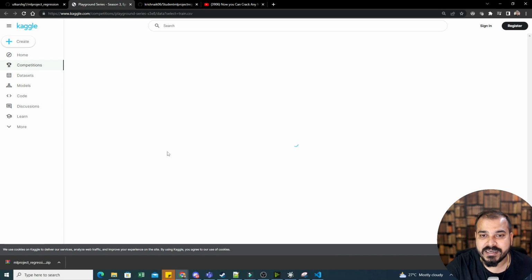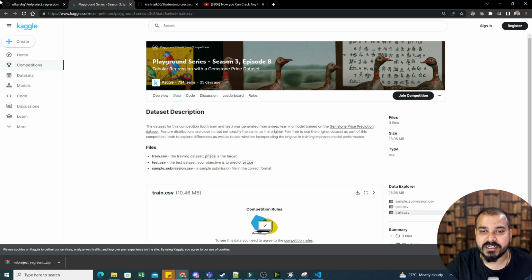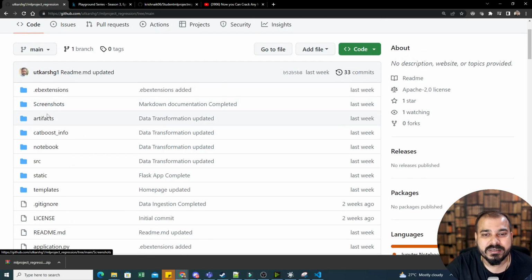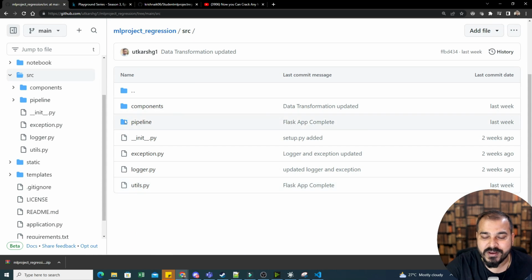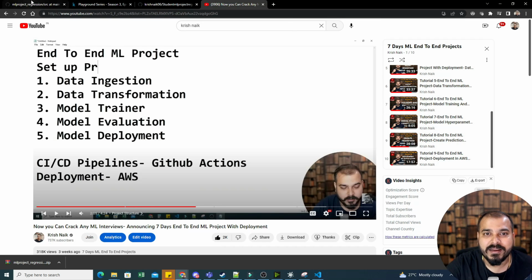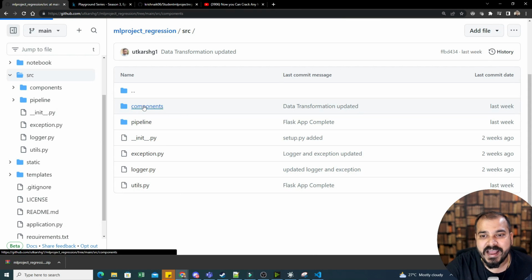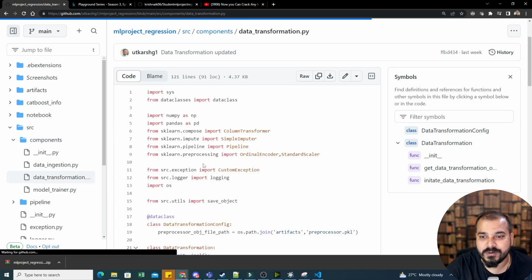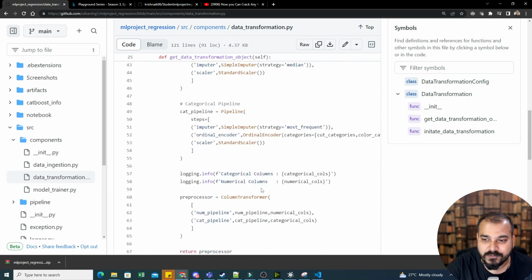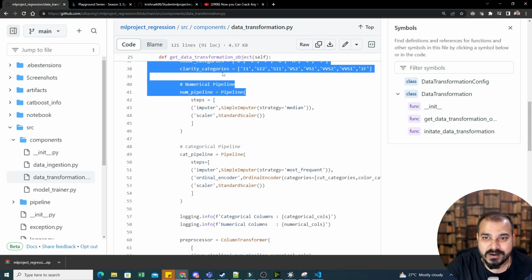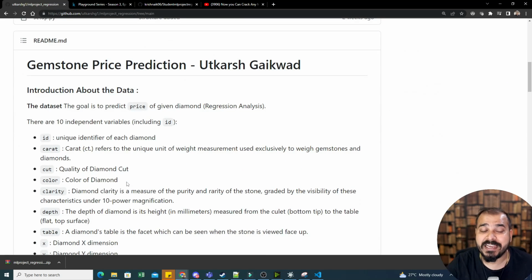Over here, you can see the entire information about this data set on Kaggle. It's an amazingly implemented solution. Most of the techniques he has used inside the source folder, he has used the same project structure, same folder structure. If you are able to follow this entire playlist, he has followed this playlist and created all these things. See, data transformation, everything like how we specifically used, he has just used different features and followed the same pattern. So a good, amazing shout out to Utkarsh for doing this amazing work and sharing it with the entire audience. He had posted it on LinkedIn.